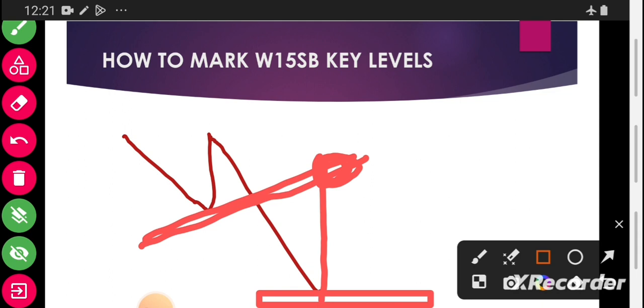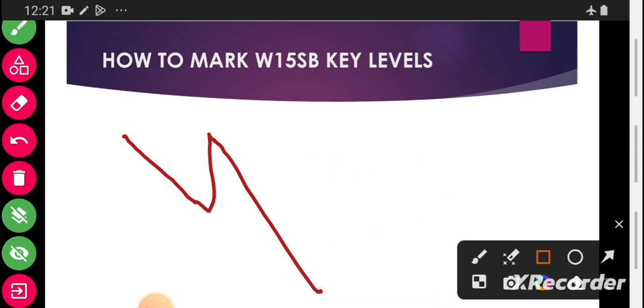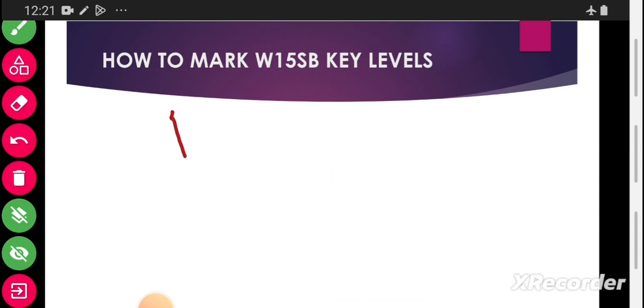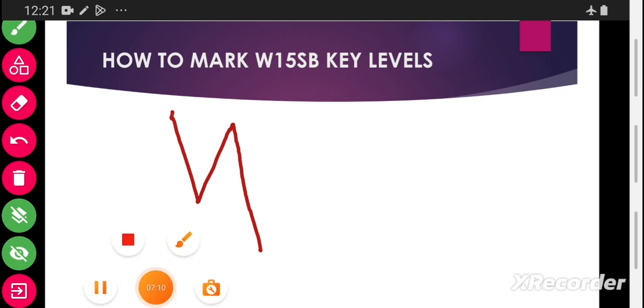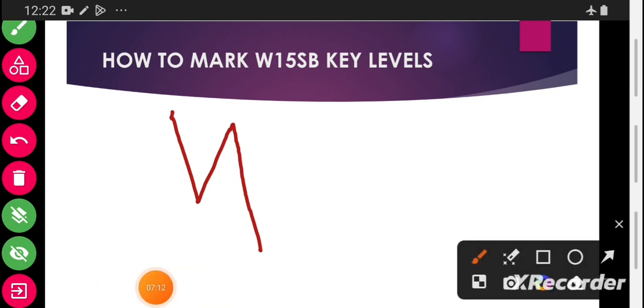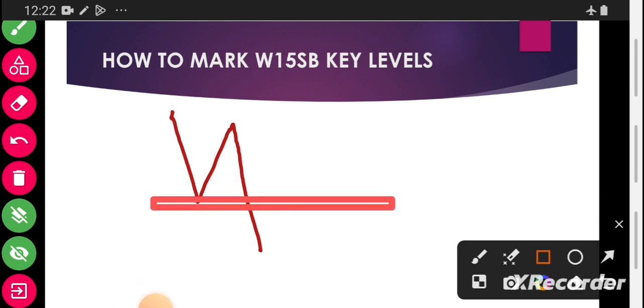So let me repeat here to get enough space. The market is making the lower low, lower high, and then a lower low here. So what we have to do to mark our key levels, here we can mark this key level. Are you getting the point?